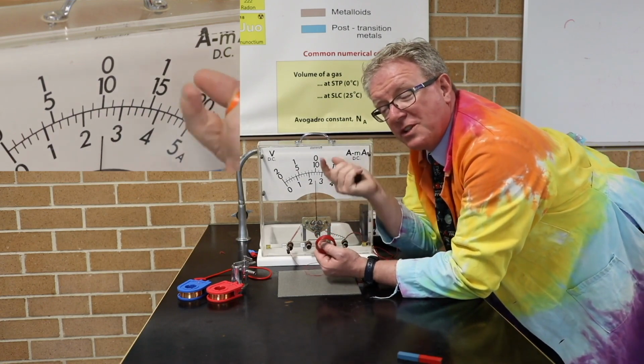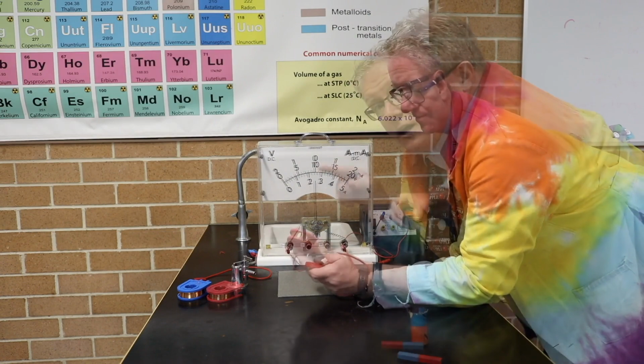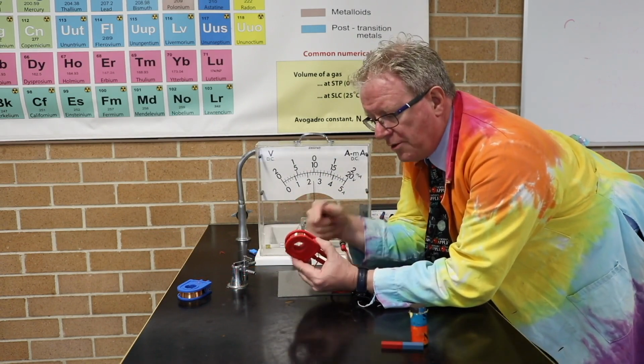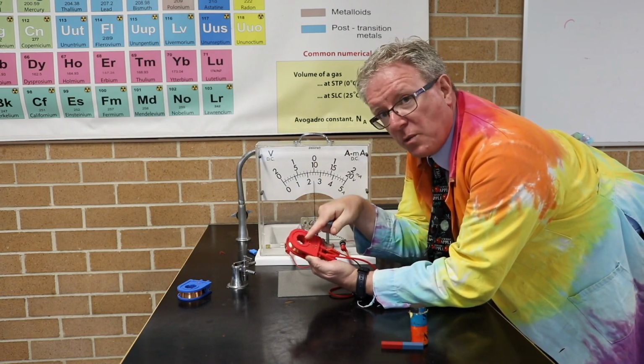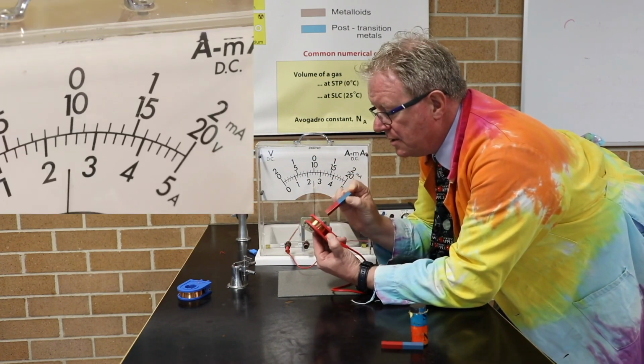So the faster you do it, the larger the deflection. Let's see what happens when you change the number of coils. All right, so here I have a 300 coil solenoid, 300 turns I've got. And so I've gone back to my weaker magnet because the larger one won't fit in there. So let's start with the North Pole again and let's put it in nice and slowly.